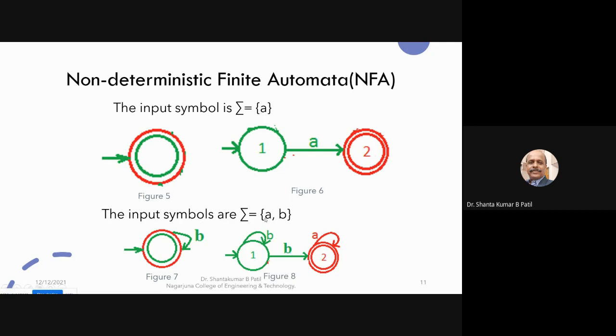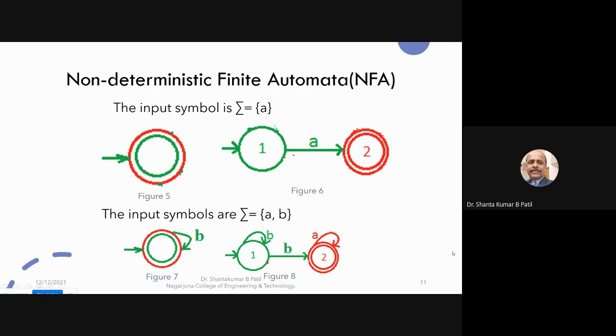See, for example, if the input symbols are A and B, and a single state finite automata, from this we are not finding an outgoing transition for the symbol A. So this is a non-deterministic finite automata for sigma A comma B. From this, you can find two outgoing transitions for the same symbol. This is not so in the case of deterministic finite automata. From this, only one outgoing transition for the symbol A, but we are not finding any outgoing transition for the symbol B. Such a finite automata we can call a non-deterministic finite automata.